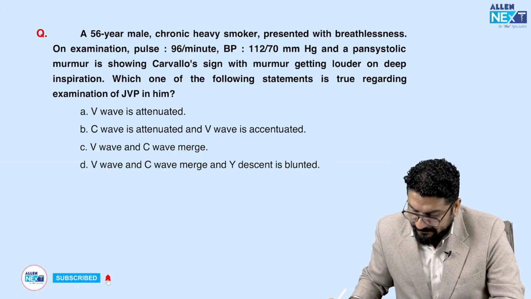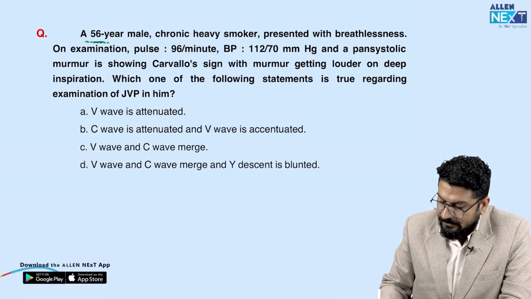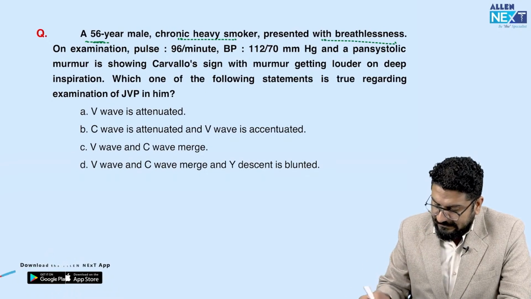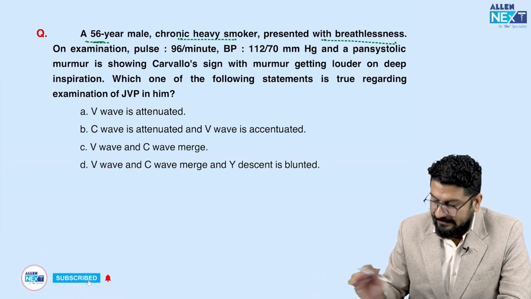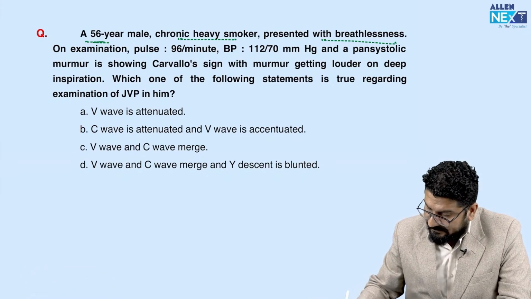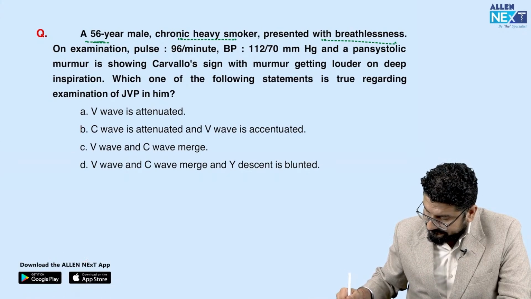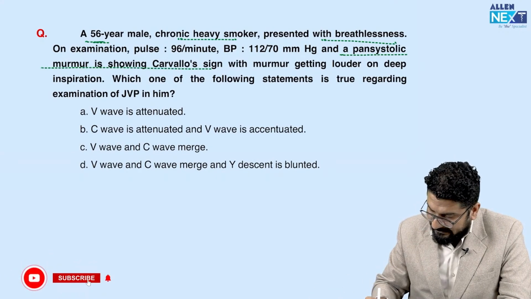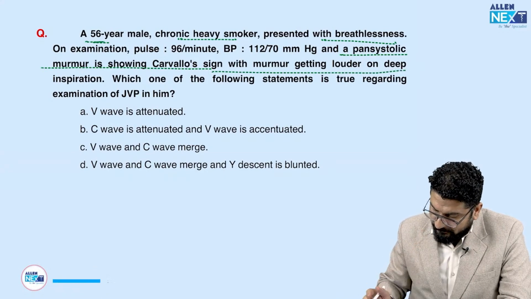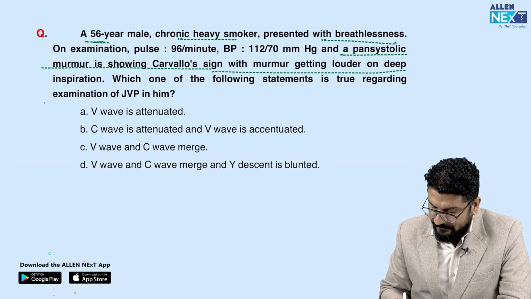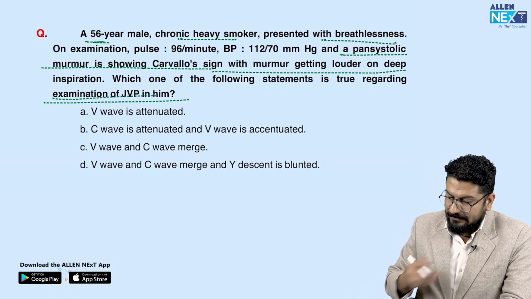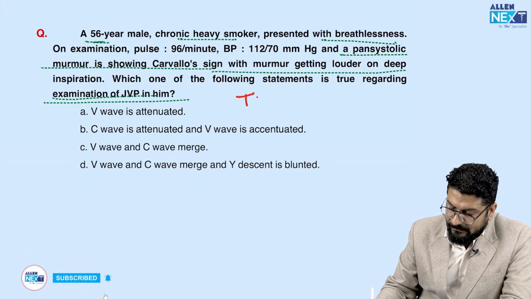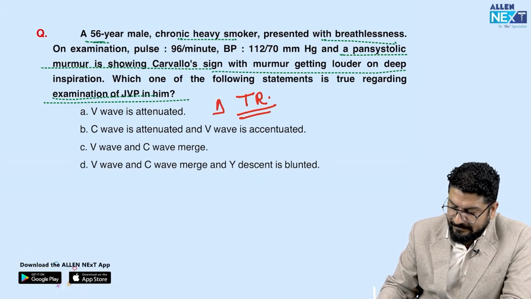Coming to the next one. A 56-year-old male. Let us see this question, it's important. Chronic heavy smoker, presents with breathlessness. On examination, pulse is 90, that's okay. BP is also okay, so I'm not highlighting this. Pansystolic murmur, this is very, very important, showing Carvalho sign with murmur getting louder on deep inspiration. Which one of the following statements is true regarding examination of JVP in him? So they are telling you the patient has this pansystolic murmur, Carvalho sign. So it is actually a case of TR. The diagnosis I made is TR.